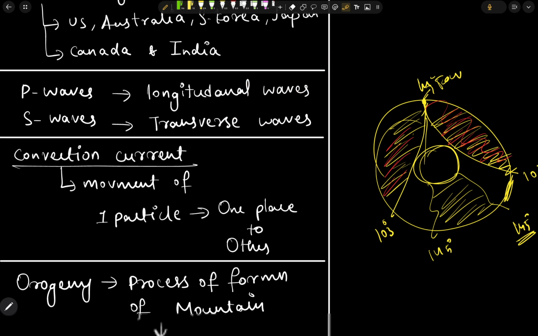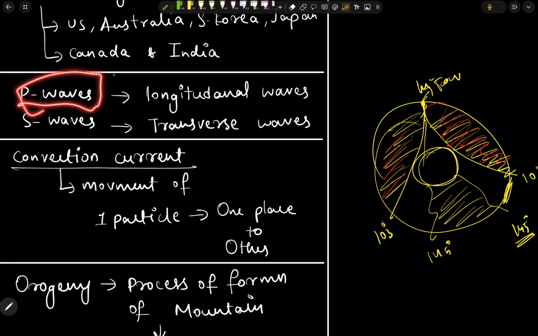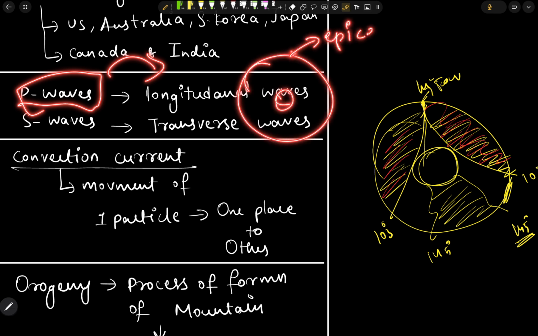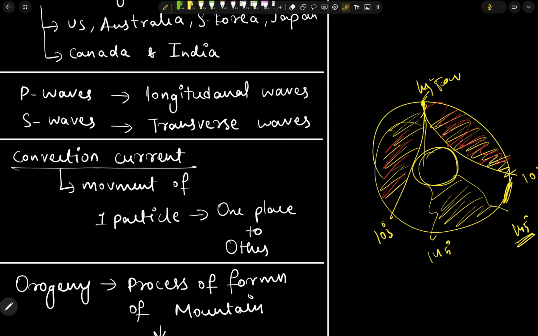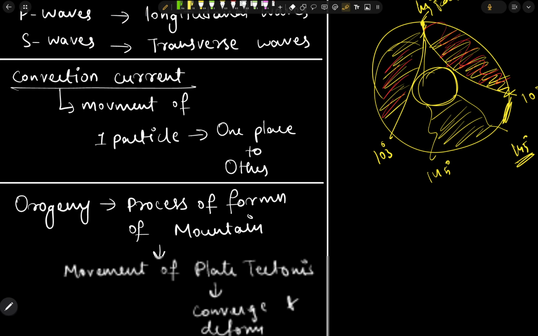And also one thing we need to remember is P waves are the first ones to occur on the surface of the earth, or epicenter. P waves are the first waves which are going to occur on the earth. We also have S waves. S waves come secondary.